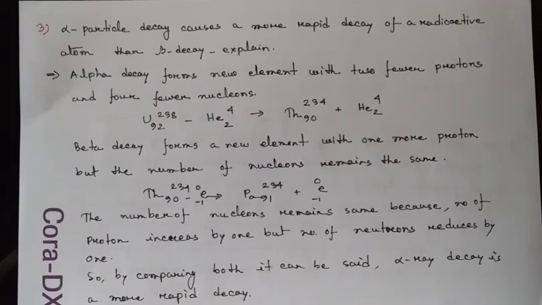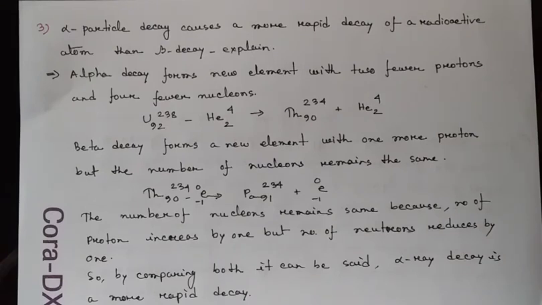As we know, the number of nucleons means the combination of protons and neutrons, and as the number of nucleons is reduced by 4, that means the protons are reduced by 2 and the neutrons are reduced by 2.